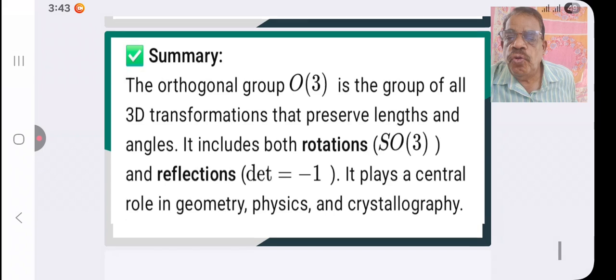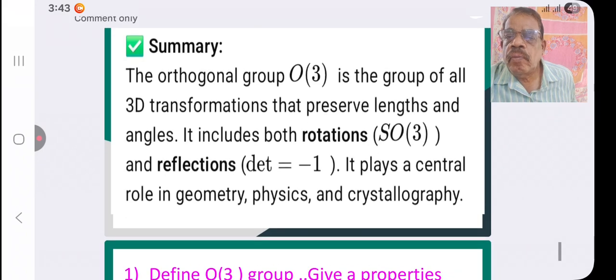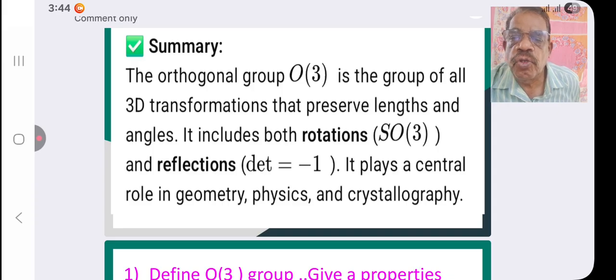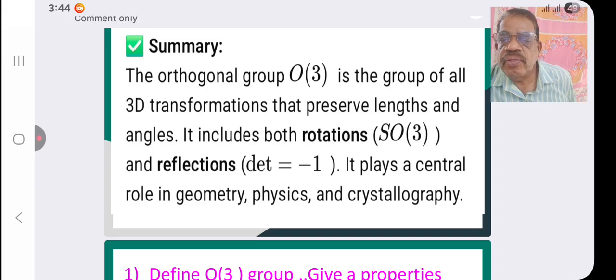Summary of O3 group. The orthogonal group O3 is the group of all 3D transformations that preserve lengths and angles. It includes both rotations, SO3, and reflections, determinant equal to minus 1. It plays a central role in geometry, physics, and crystallography. These are the important properties of O3 group.